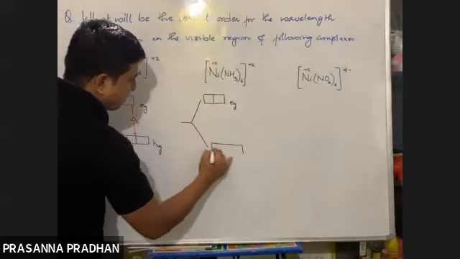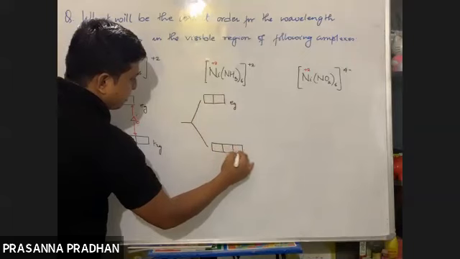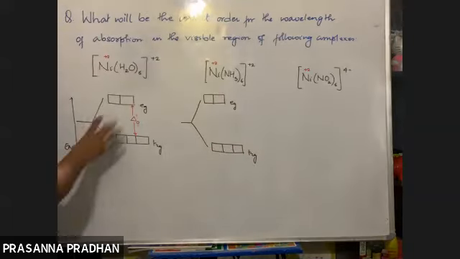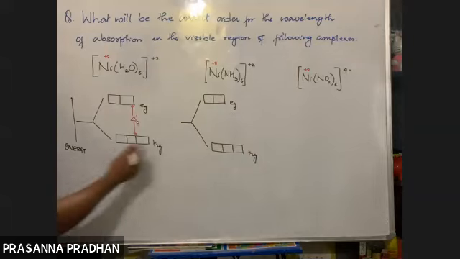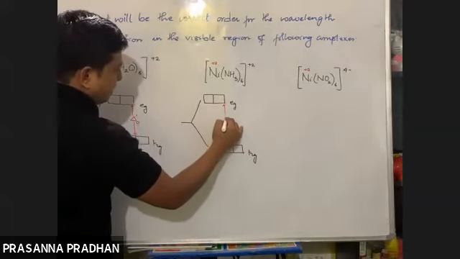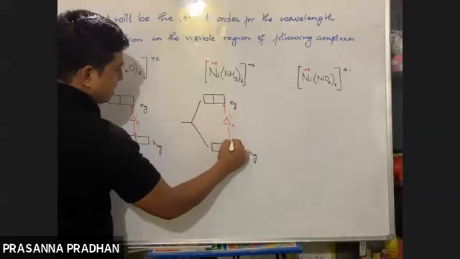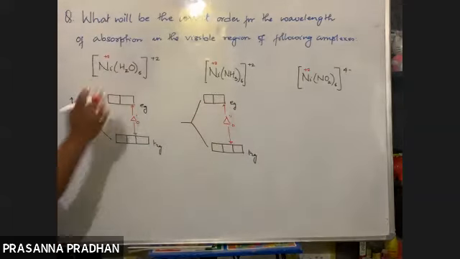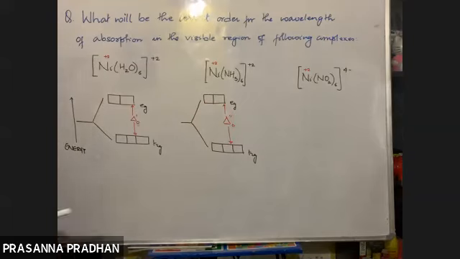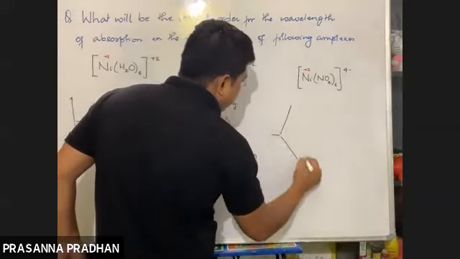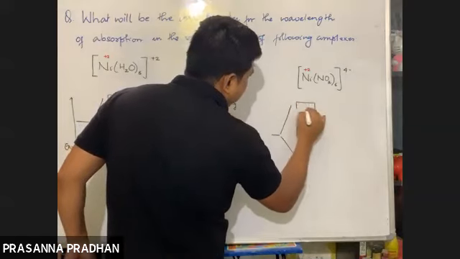So obviously out here the amount of splitting or the energy difference will be a little bit more. So this is the t2g. Okay, so it's clear from the diagram the splitting is a little bit greater out here. So let this be denoted by delta naught double prime. And this is the strongest ligand. Since this is the strongest ligand, the amount of splitting will be highest out here.